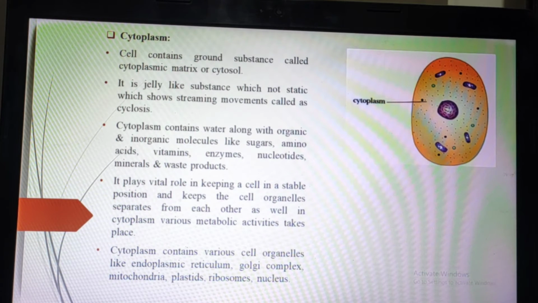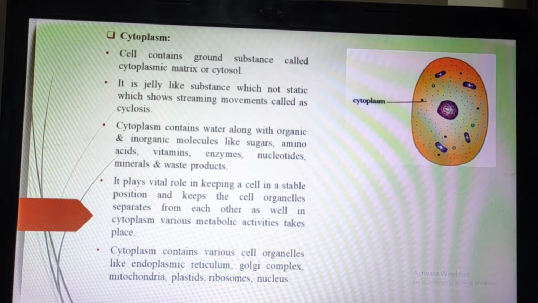Cytoplasm contains water as well as other molecules like sugar, that is carbohydrates or glucose, amino acids, vitamins, enzymes, nucleotides, minerals, and waste products. All these are present in the cytoplasm. And what is the main function of the cytoplasm? Cytoplasm is a semi-solid or semi-liquid structure.